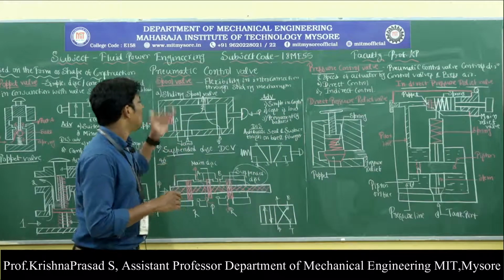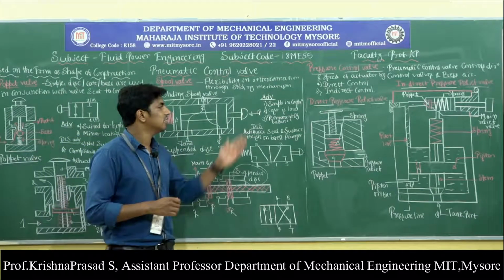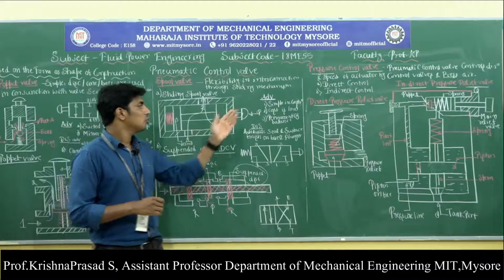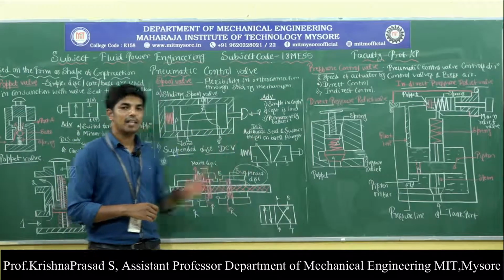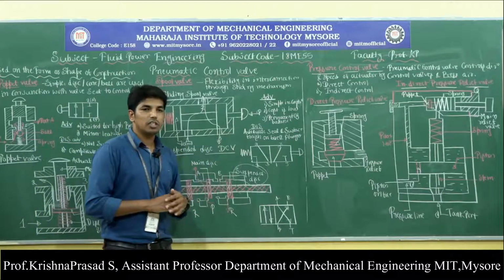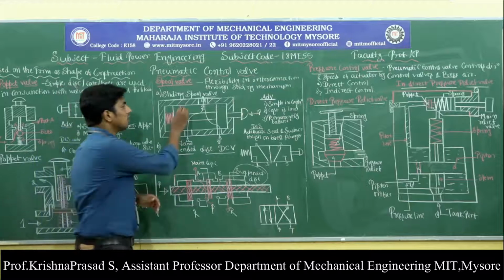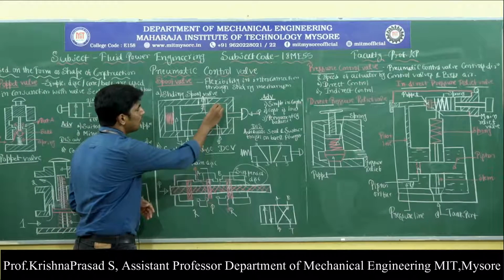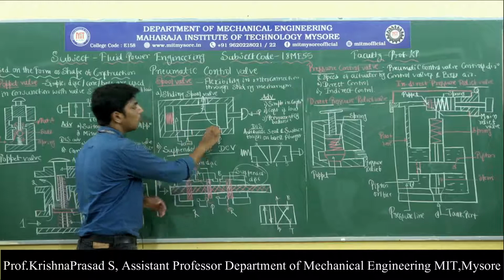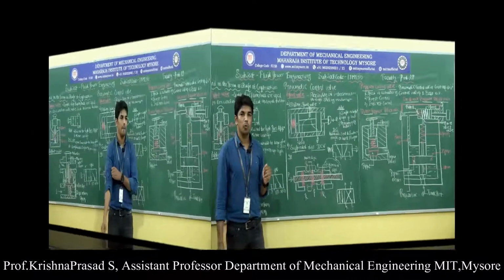So next, what are the advantages in case of the spool valve? The main advantages in case of the spool valve are that it is simple in construction, cost is also low and it is permanently balanced, there is no leakage possible. And here the disadvantage is that adequate sealing is necessary, hence the surface finish is necessary for both the plunger as well as the cylinder bore. So that is the disadvantage in case of the spool valve.